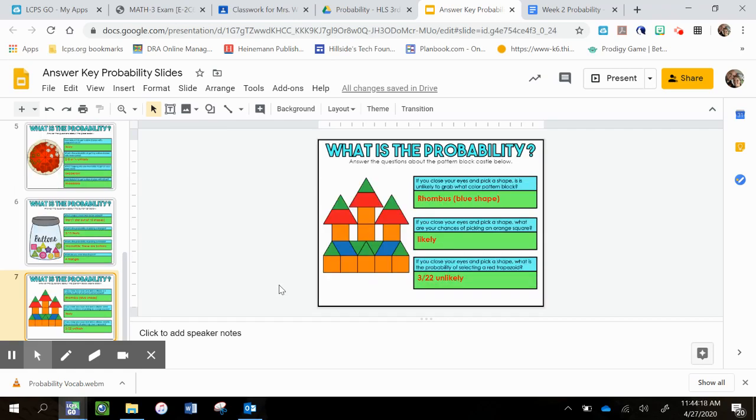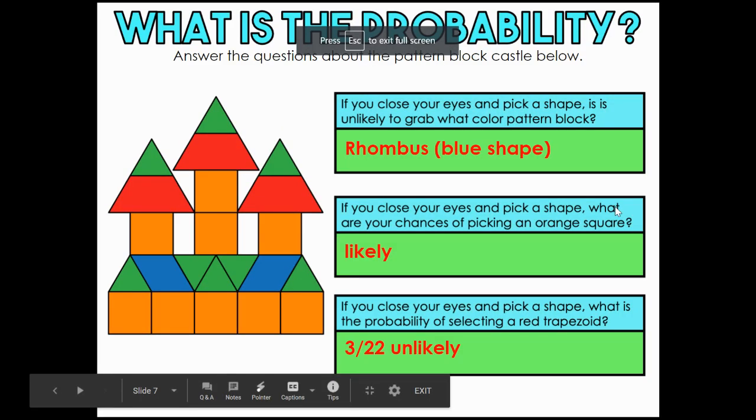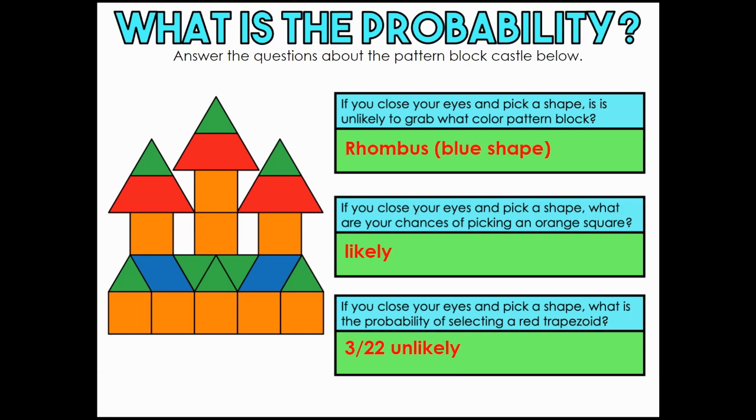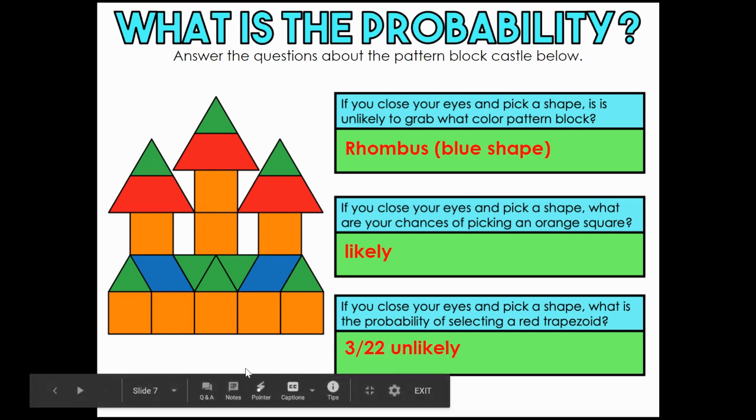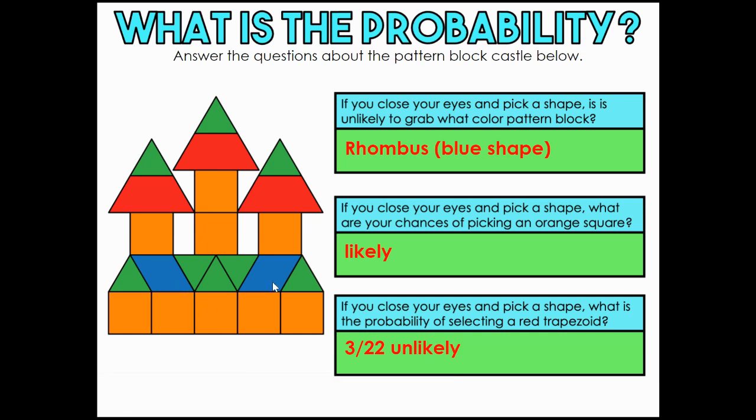Okay. And for our last slide, looking at the shapes, we're going to be learning about geometry next week. So this is a great way to get started thinking about it. Number 1 says if you close your eyes and pick a shape, it's unlikely to grab what color pattern block? Well, it's unlikely to grab this blue rhombus. This is called a rhombus because there's only 2 of them. And if you look down here, there's 22 shapes. Okay, so it's unlikely to pick a rhombus.